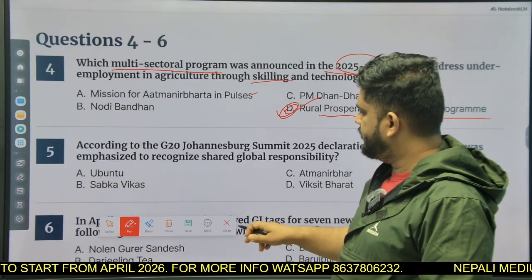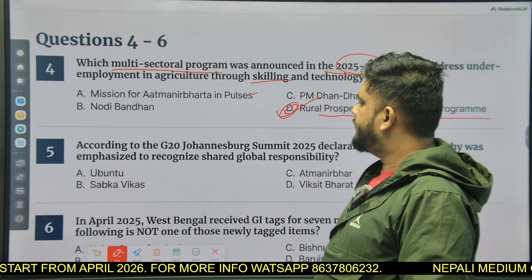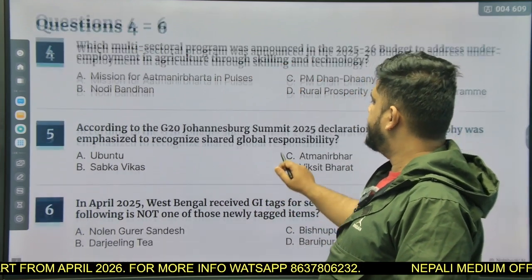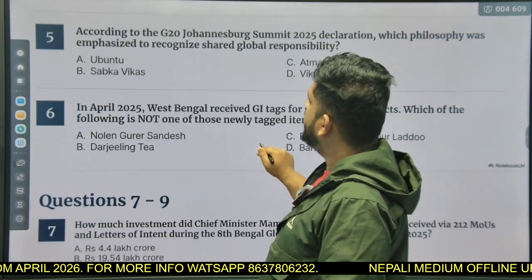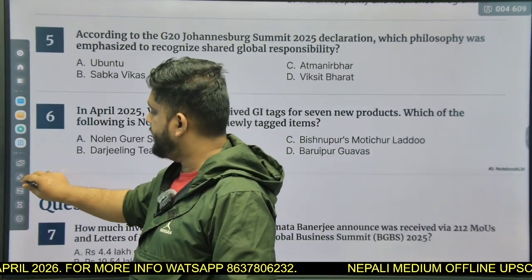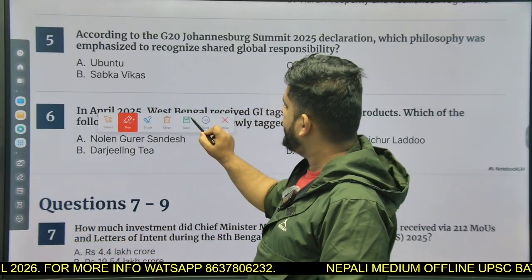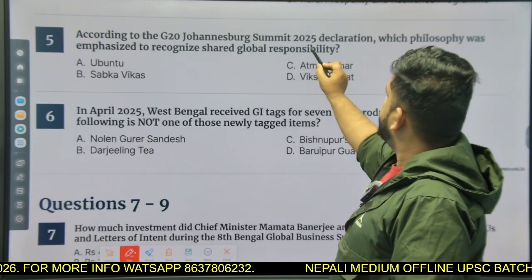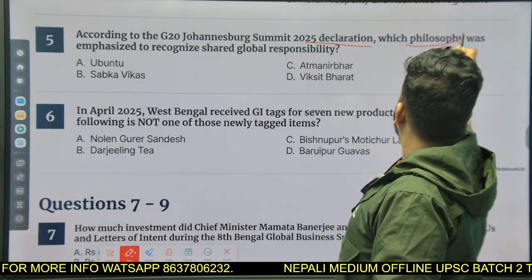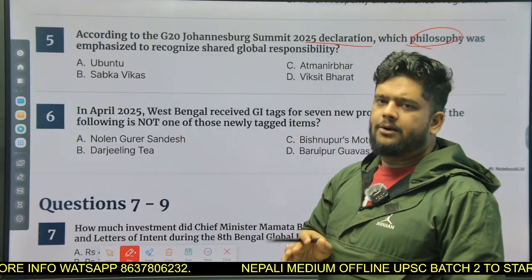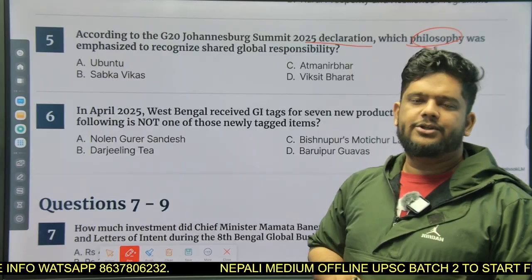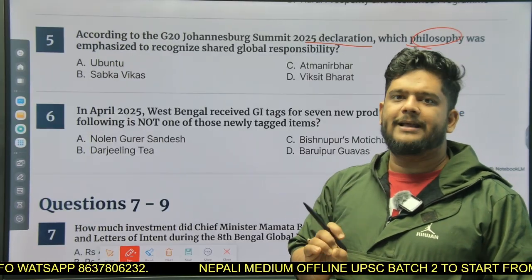Moving to question number 5. According to the G20 Johannesburg Summit, which occurred this year in Johannesburg, in the 2025 declaration, which philosophy was emphasized to recognize shared global responsibility? Now, you need to understand that this year G20 did not take place in India.